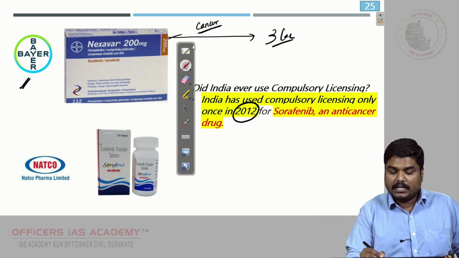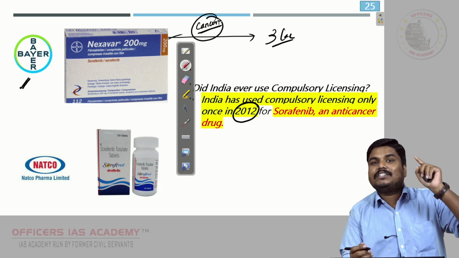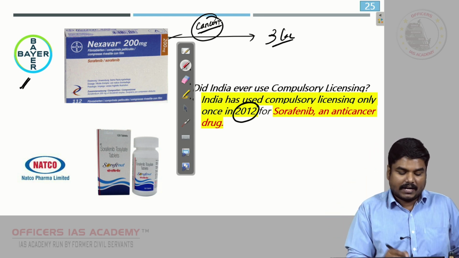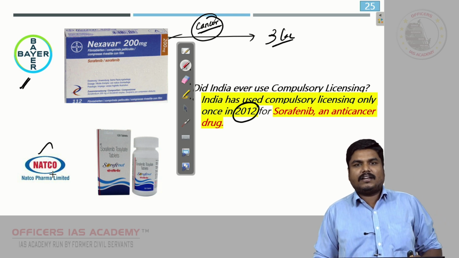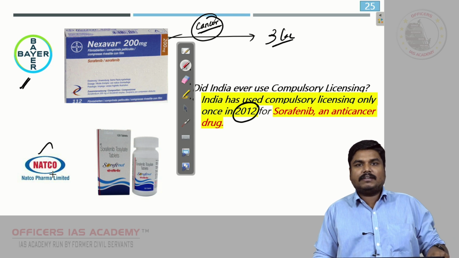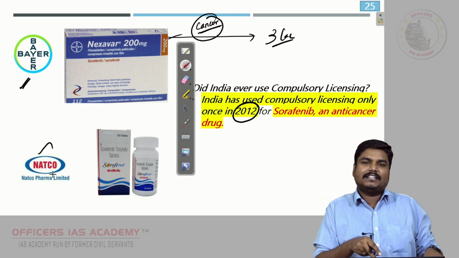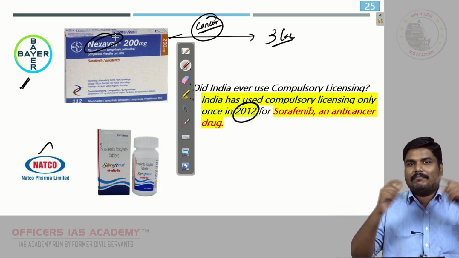Now what India did, it's a cancer drug, life-saving drug. So India came with compulsory licensing. It asked a third party, Natco Pharma Limited, a Karnataka based pharma company, right? The Government asked Natco Pharma Limited to produce the same drug. Okay, Nexavar is the brand, assume.